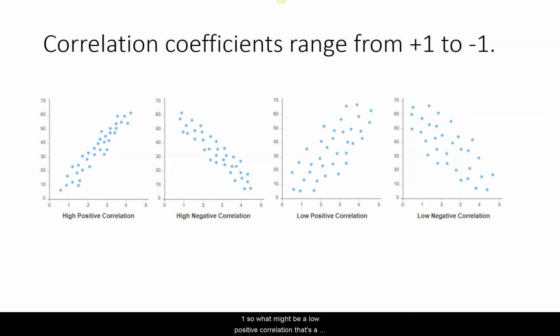So what might be a low positive correlation that's a little bit further from +1? One thing that college administrators have kept up with is the role of exercise in GPA. That students that are getting regular exercise actually do better in school. And the reason is, even though it might be counterintuitive, because you figure the hours spent exercising are not studying, that your whole person is nourished by the exercise, and you're more buoyant, and you just feel more healthy overall and tackle your studies with a clearer head, if you will.